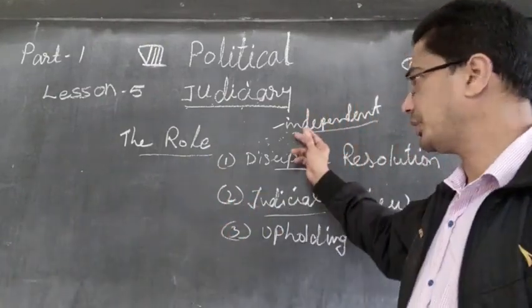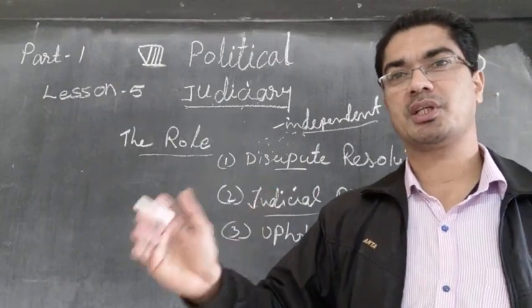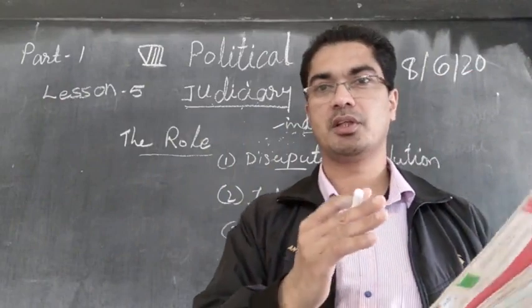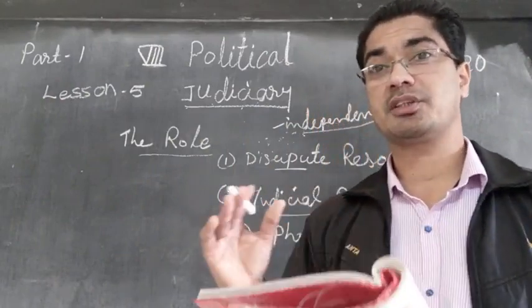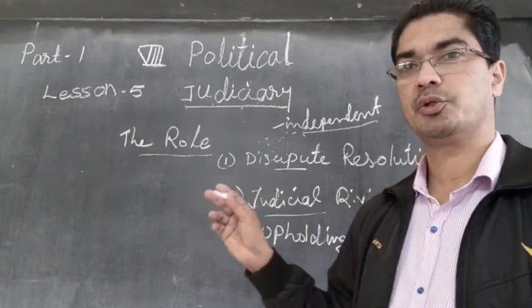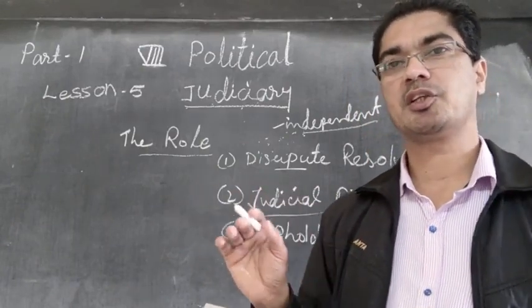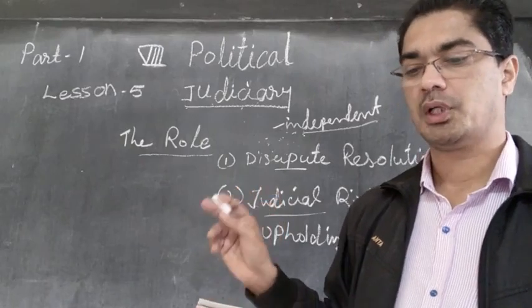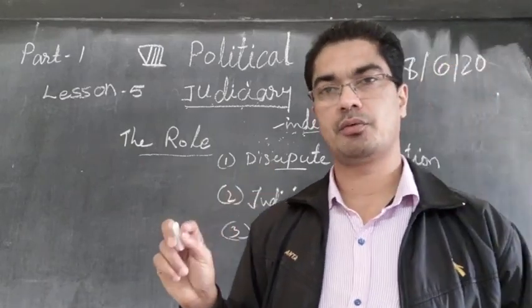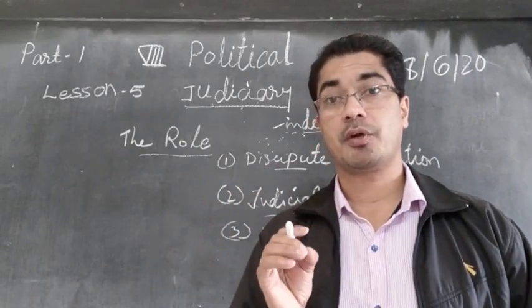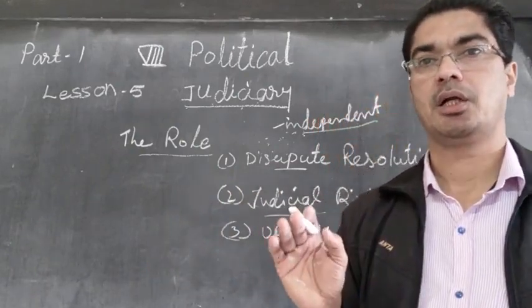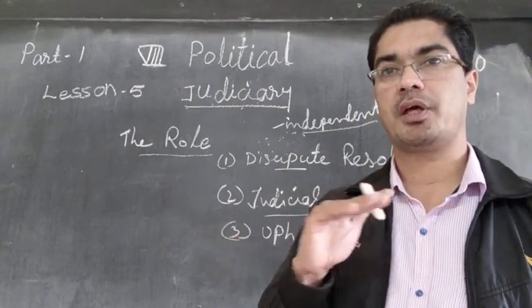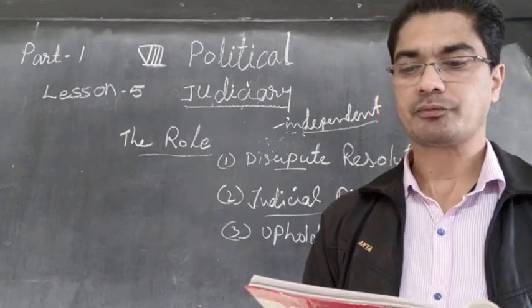So here the judiciary is independent, therefore the minister cannot go and say you must give judgment like this, you must not punish this fellow, he is my friend, he is dear to me. He cannot say all those things because the judiciary is independent. The minister has nothing to do with the judiciary. Since the judiciary is independent of the legislature and the executive, they are able to give a free verdict without partiality, without taking sides. You will be able to give fair judgment to everyone.